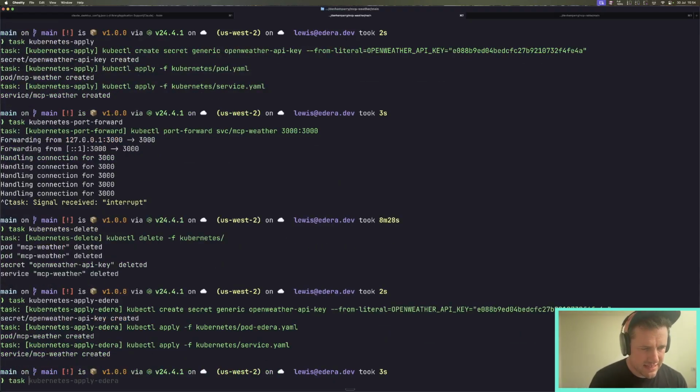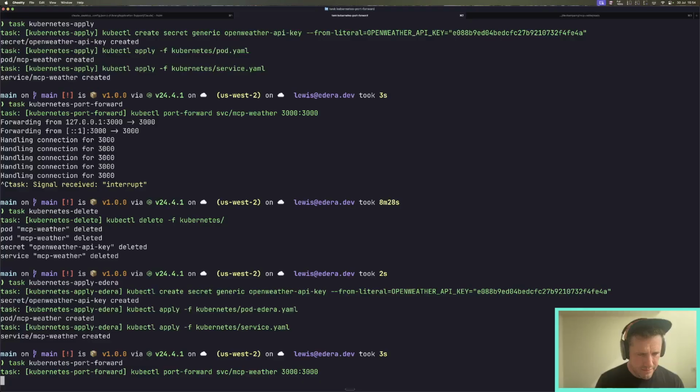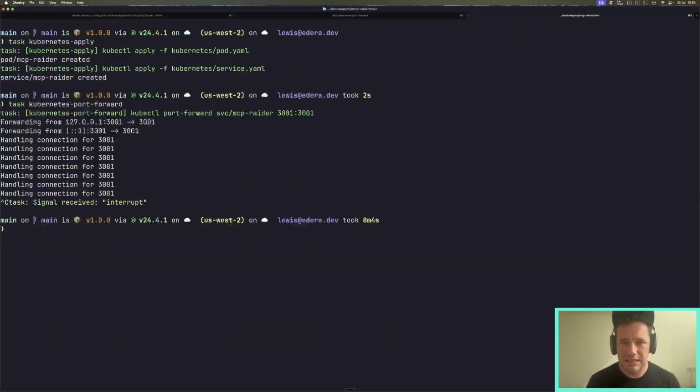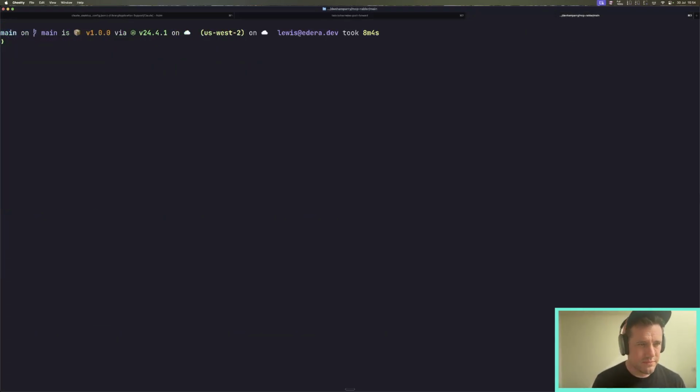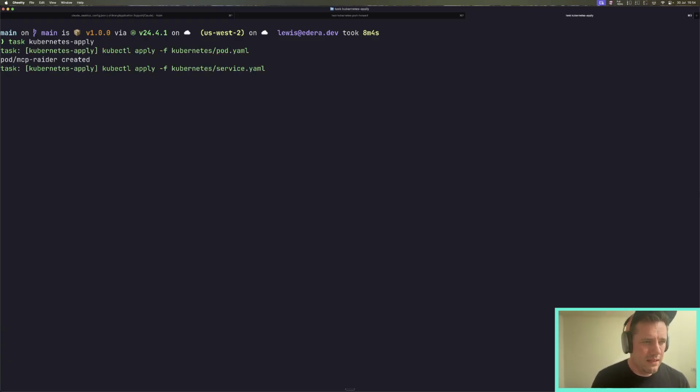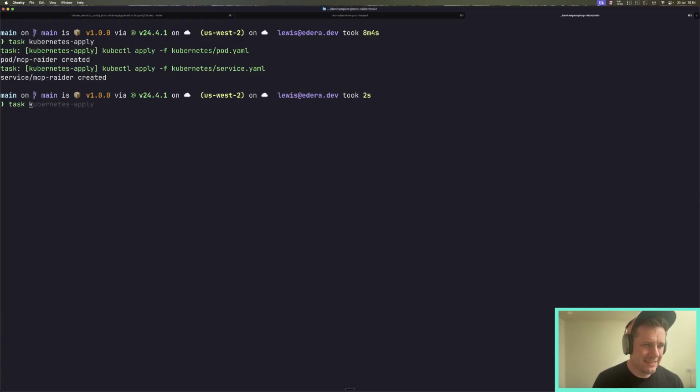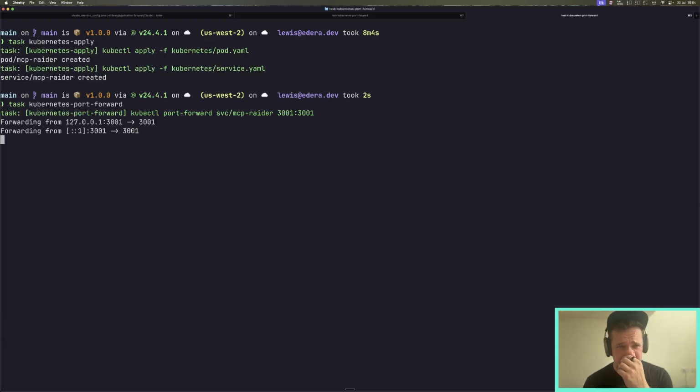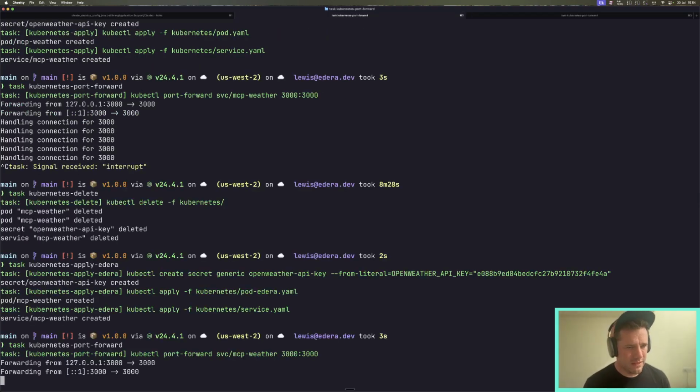And then task Kubernetes port forward. Radar, we're going to keep exactly the same as it was. So that was task Kubernetes apply and task Kubernetes port forward. So again, we're setting it up as we did in the previous demo. The difference here is that we've applied this with Edera.